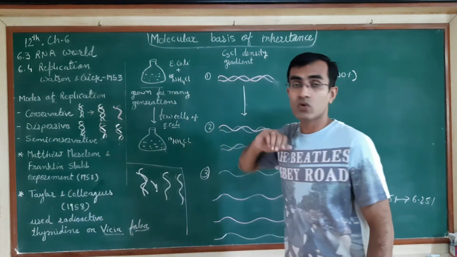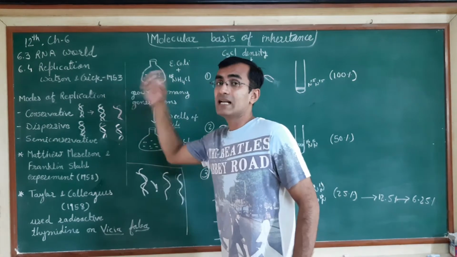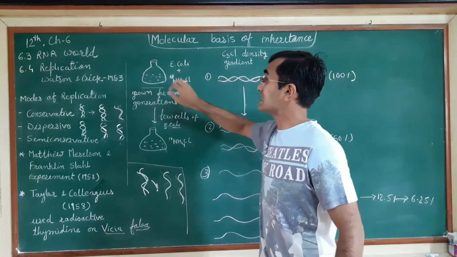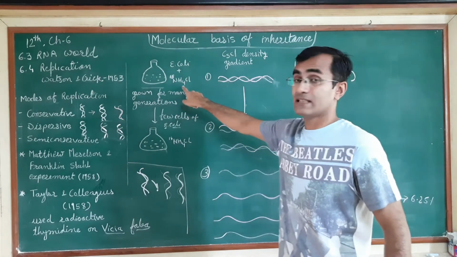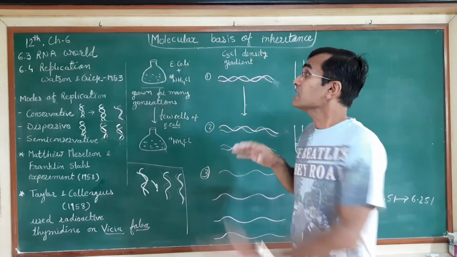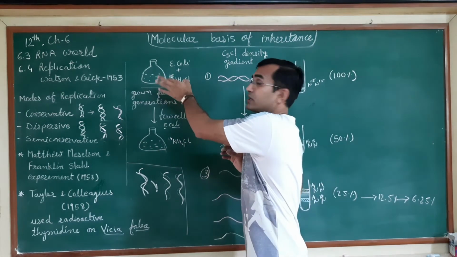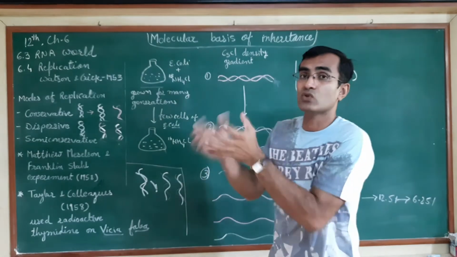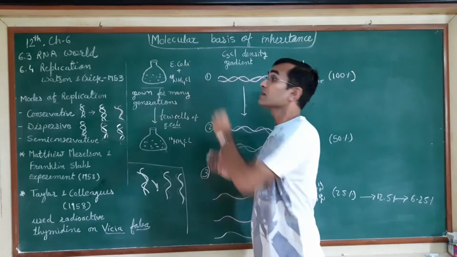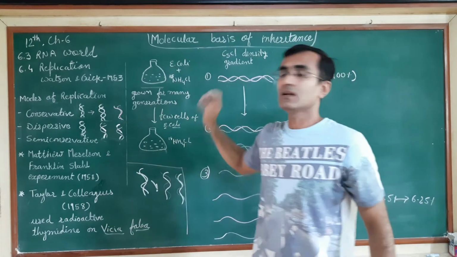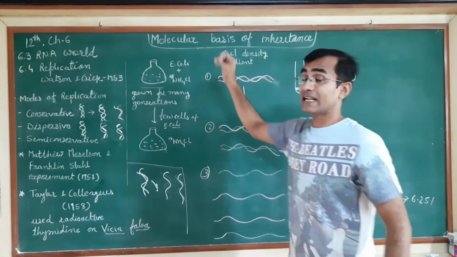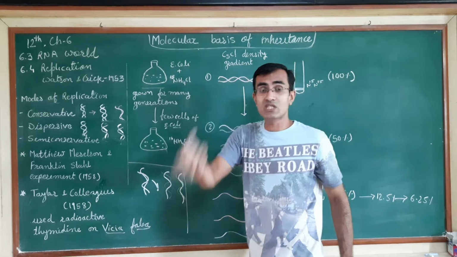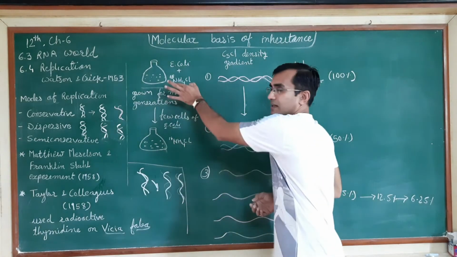So they grew the bacteria in a flask in the presence of NH4Cl, ammonium chloride. This ammonium acts as the nitrogen source in that media. There are some other sources as well, the carbon source and so on, in the liquid broth. But the nitrogen source was only NH4Cl.